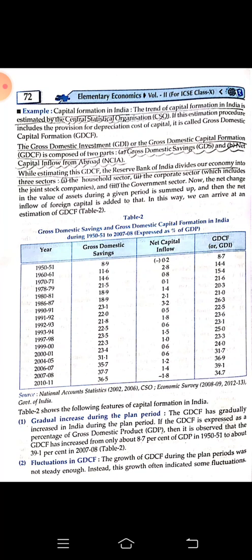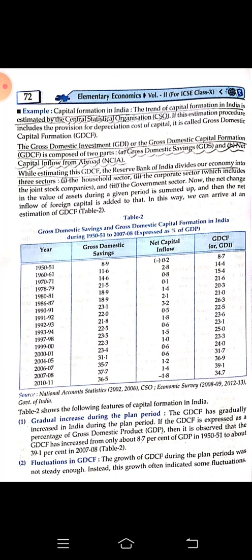You can see it is given in tabular form in table number 2. They have written the year, the gross domestic saving, the net capital flow from abroad, and then the gross domestic capital formation of India. So gross domestic savings minus net capital inflow gives the gross domestic capital formation of India. So the second column minus the third column gives the fourth column.